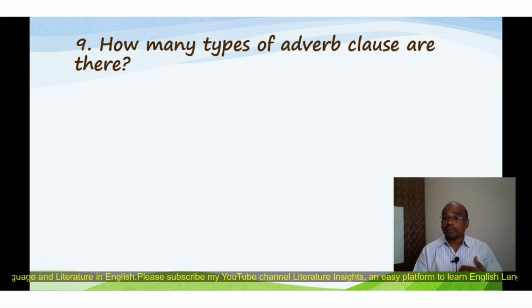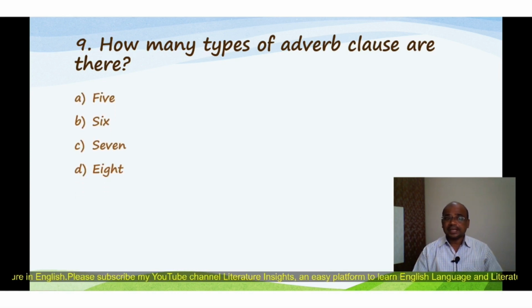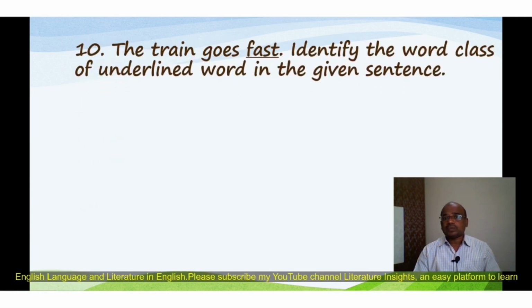How many types of adverb clause are there in modern English grammar? The options are: A. 5, B. 6, C. 7, D. 8, and the correct option is C, 7. There are 7 types of adverb clause in modern English grammar.